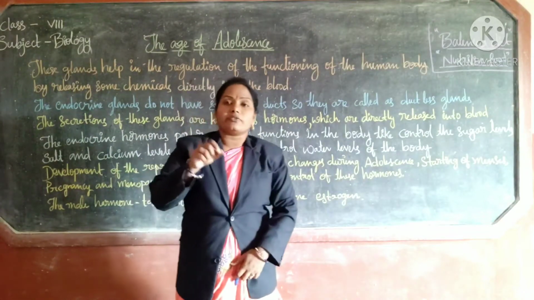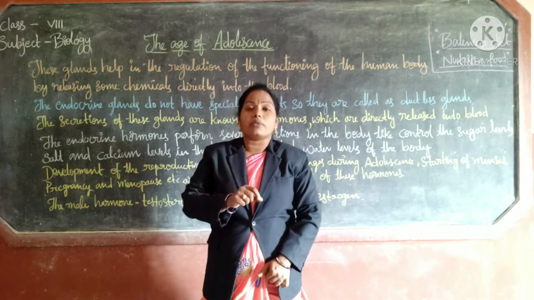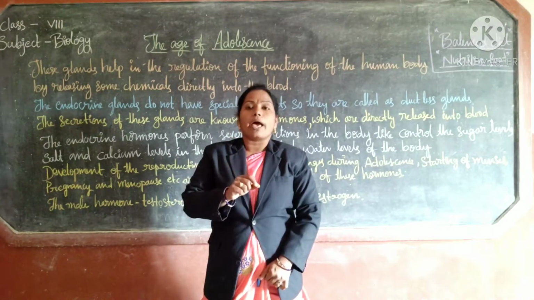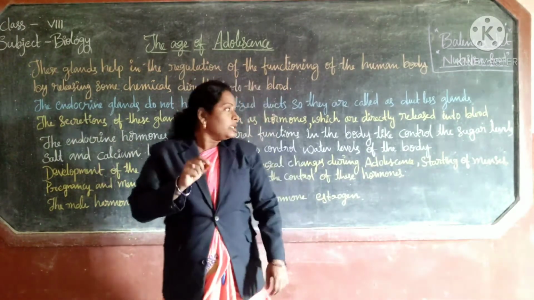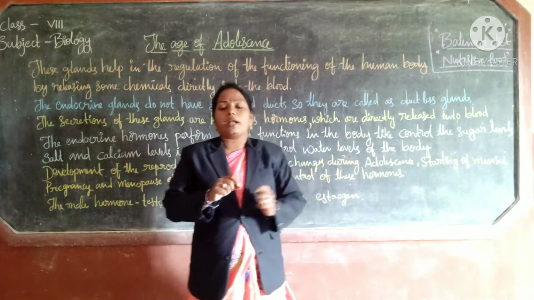The chemicals released from the glands are called hormones. Understood? So they directly release into the blood.